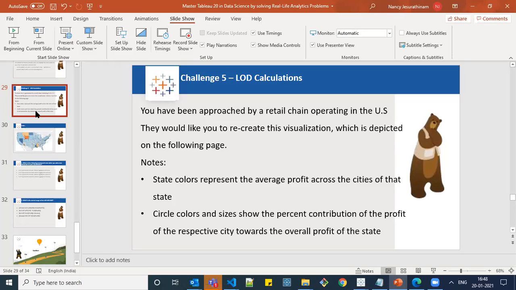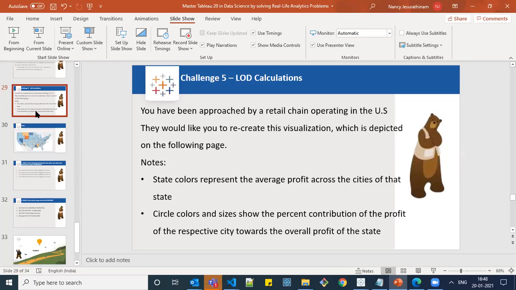Include is nothing but you have country and state in your view, but you need to show the profit level based on the city. For that, what we need to do is we will write this LOD calculation based on include city. Based on that, calculate the sum of profit. And similarly, exclude is nothing but you have country, state, and city in your visualization, but you want to calculate the profit based on the state level, not the city level. For that case, you will write a calculated field like exclude city. So based on that, calculate the sum of profit.